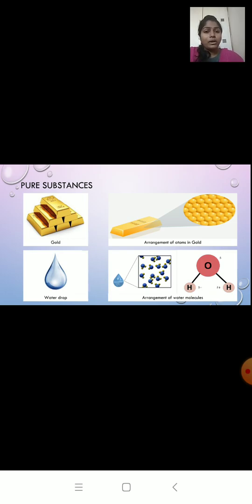So gold is made up of only gold atoms, so I can call it an element, because elements are those which are made up of only the same kind of atoms. And water is made up of only one kind of particle, that is the water molecule, so I can call it a compound. Compounds are those which are made up of only similar kinds of molecules. We will learn more about elements and compounds in the coming videos.